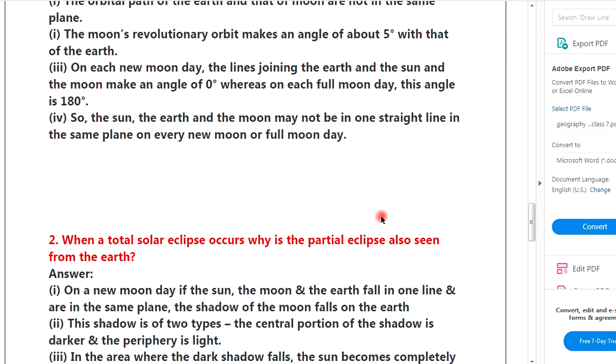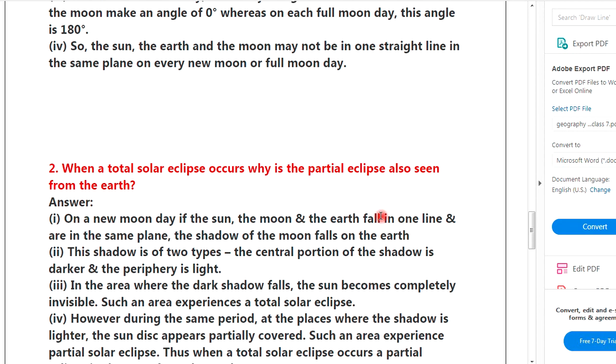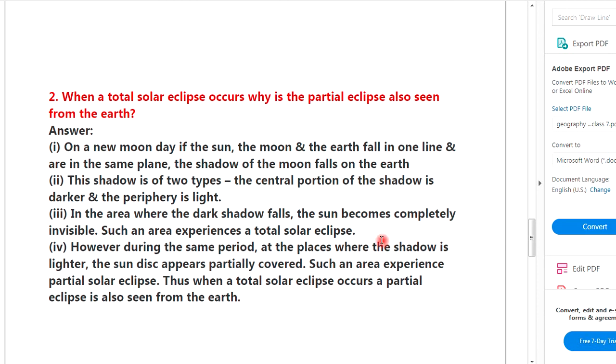Third, on each new moon day the lines joining the earth, the sun and the moon makes an angle 0 degree, whereas on each full moon day this angle is 180 degree. So the sun, the earth and the moon may not be in one straight line in the same plane on every new moon or full moon day.